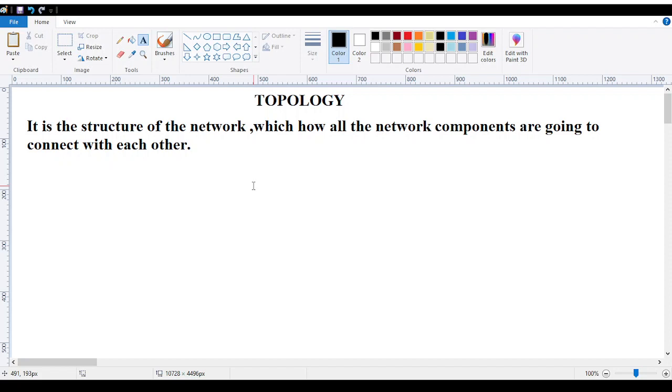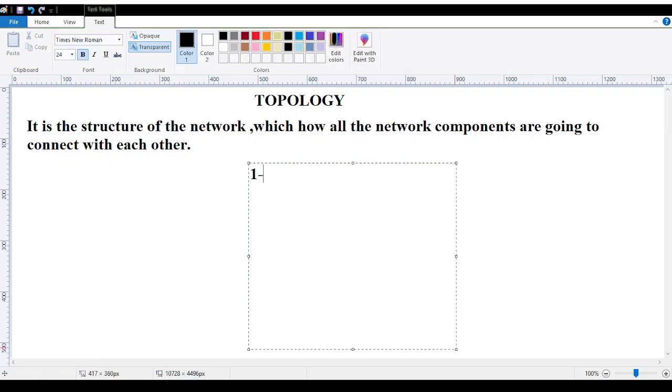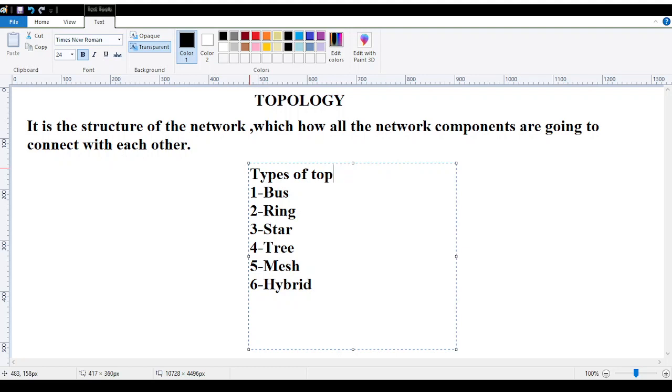In this whole topic, we have six types of topology. First one is bus, second one is ring, third one is star, fourth one is tree, fifth one is mesh, and sixth one is hybrid. These are known as the types of topology.